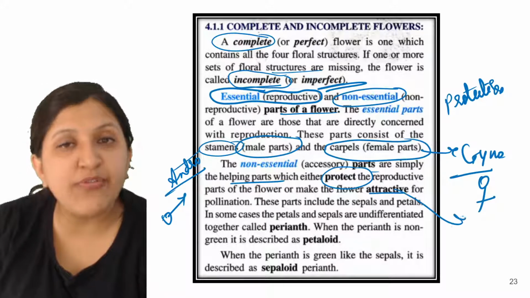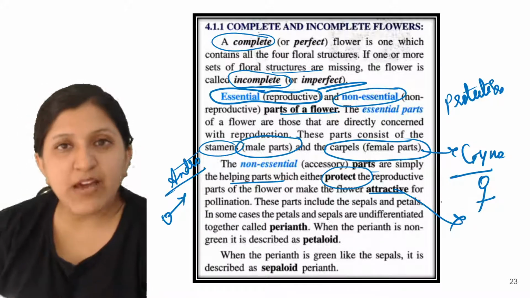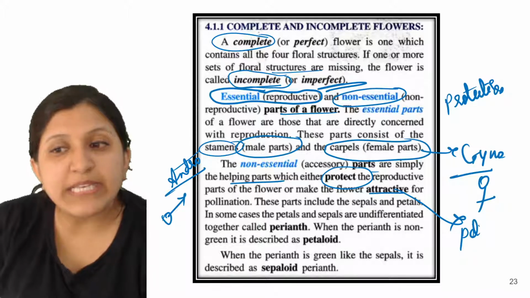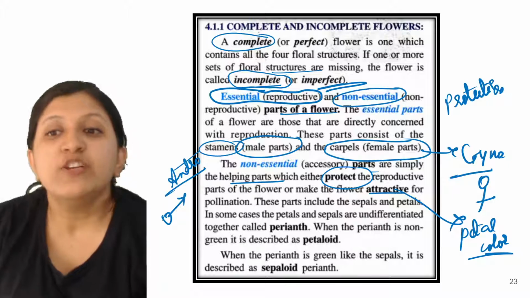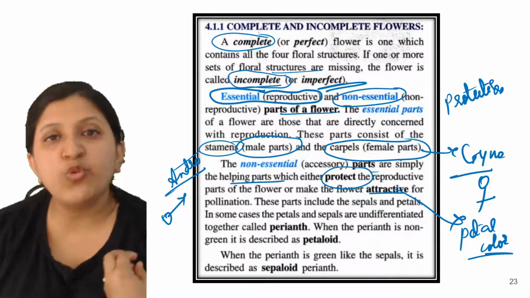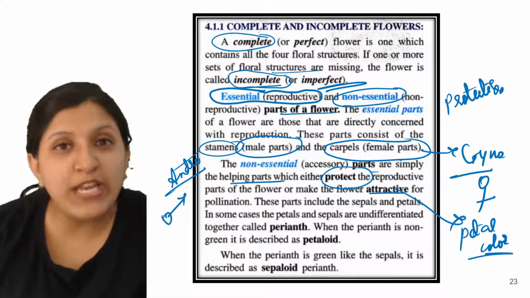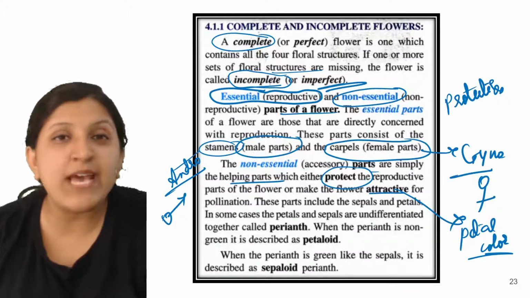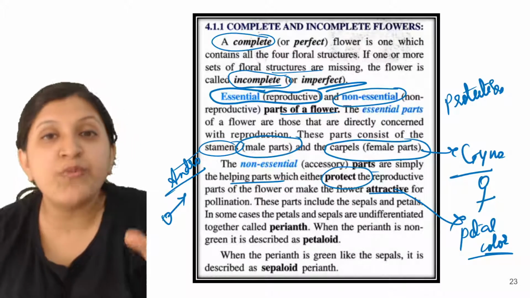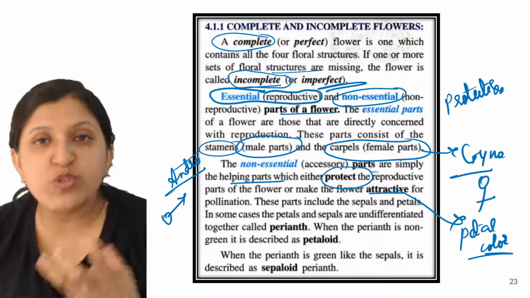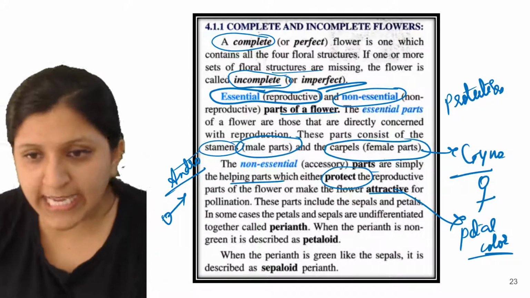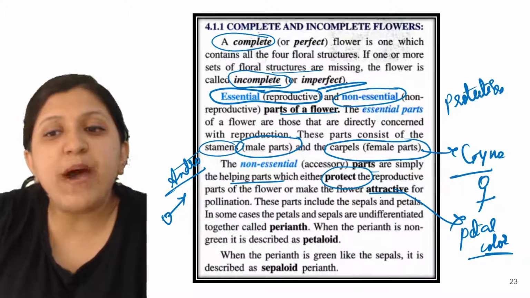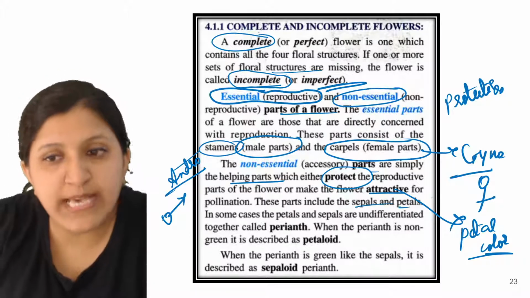When we see a flower, it is mainly the petal color that we get attracted to. So they are attractive so that pollination can occur easily, because they are attracting insects and they are producing nectar. So mainly they are attracting pollinating agents.